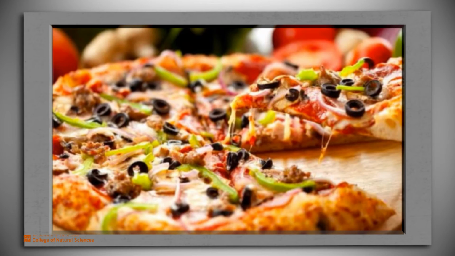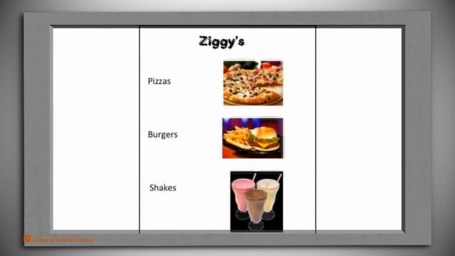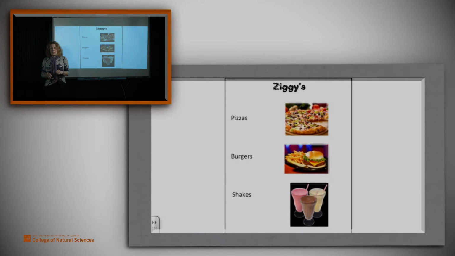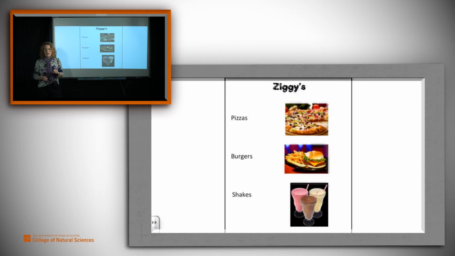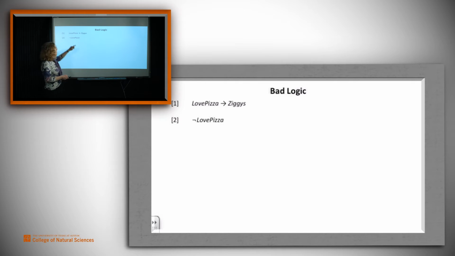Students who love pizza always go to Ziggy's. But I hate pizza, and you're telling me I can't go to Ziggy's? Oops, they may be getting ready to go hungry unnecessarily. Let's look at what went wrong with the logic. We're told that if you love pizza, you go to Ziggy's. And we're told not love pizza. What can we get from this? They got not Ziggy's. How do they do that?